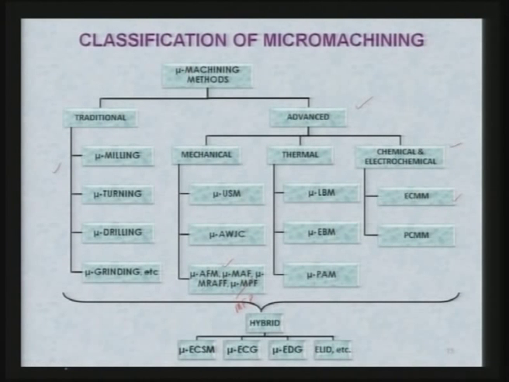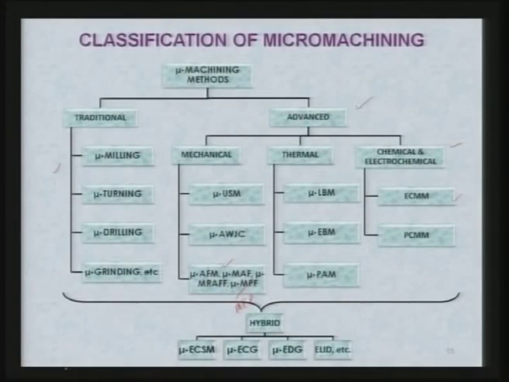Now, there is another category that is known as hybrid processes. If you take one single process which has many merits and some demerits also, but if you combine a particular process with another traditional or advanced machining processes, you may overcome some of the disadvantages of a particular process.